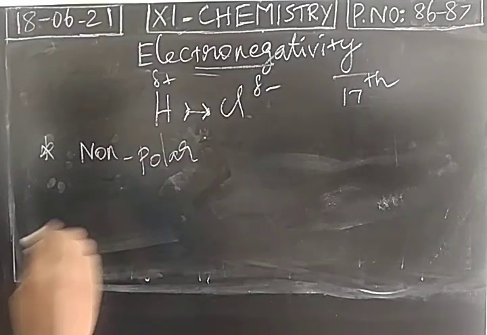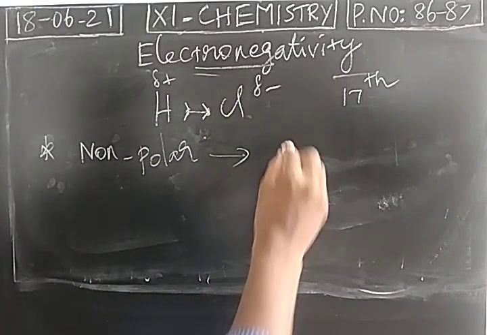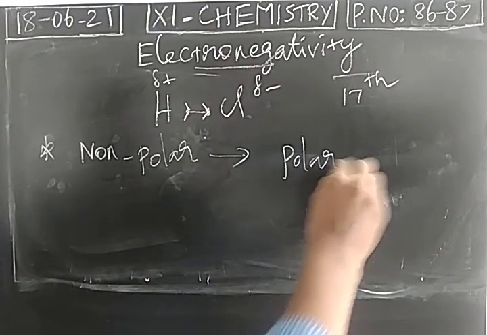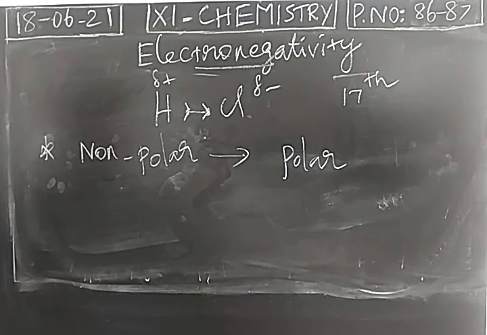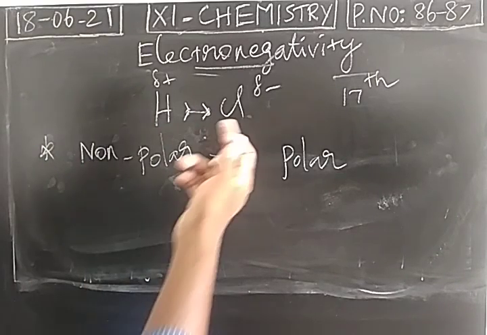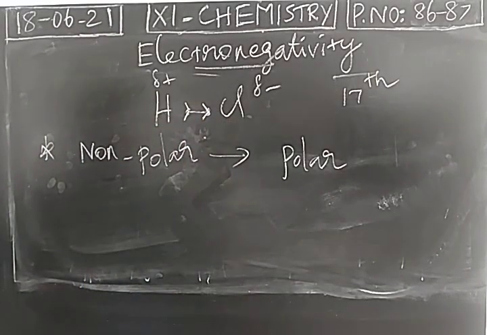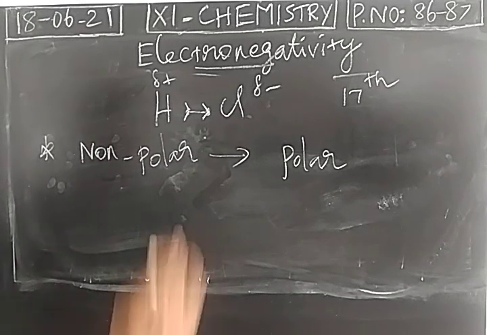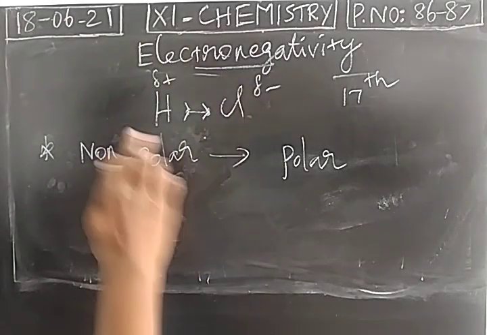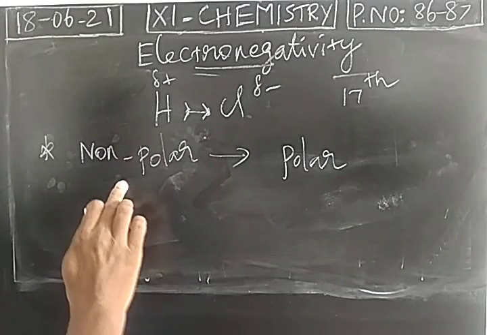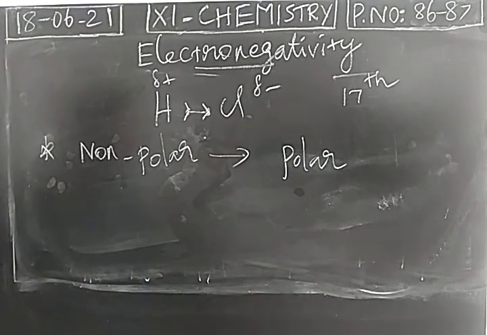So this is becoming polar in nature. So when a covalent bond is formed, it was 100% covalent. The molecule was a non-polar molecule, but due to the difference in the electron accepting tendency, a polarity is created in the molecule, and the molecule is now becoming polar in nature.